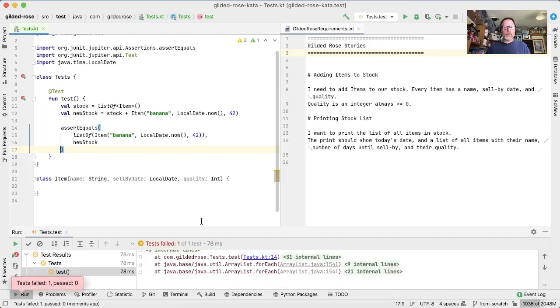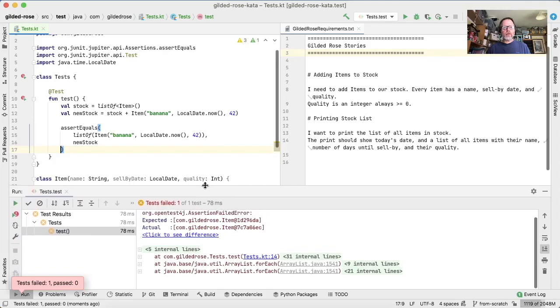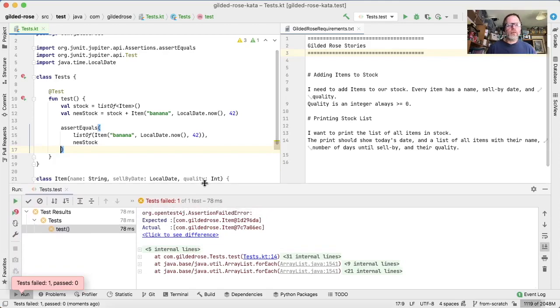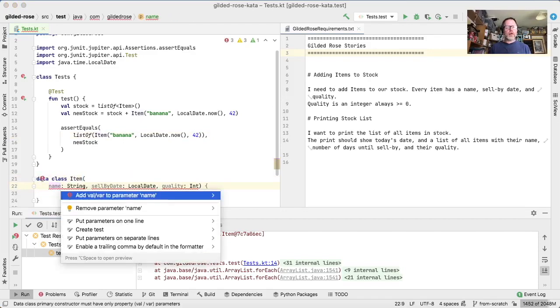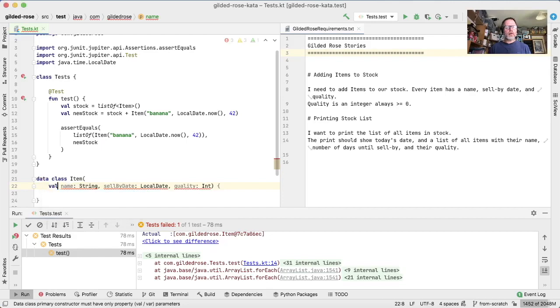Okay, now that fails. Why has that failed? Well, because two items are not the same, despite the fact they're being populated the same way. And we know that we can solve this problem by making this a data class, and fixing all these the same way.